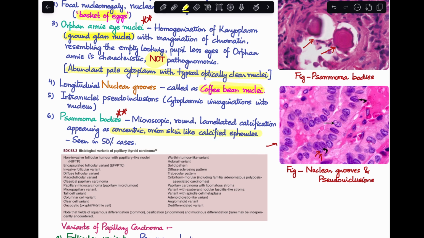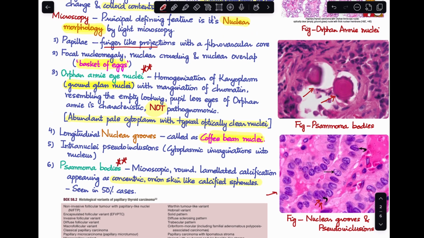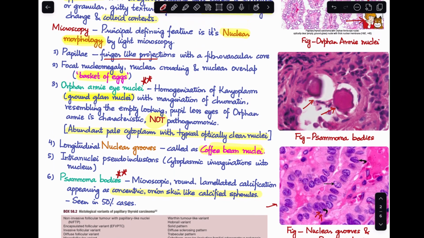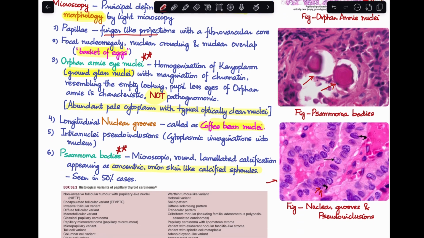Psammoma bodies are seen in about 50% of cases. Again, their presence is not pathognomonic of papillary thyroid cancer because you definitely see Psammoma bodies in a lot of other conditions as well. So, Psammoma bodies, coffee bean nuclei, Orphan Annie nuclei, these are all distinct features that you will see in a papillary carcinoma of thyroid.